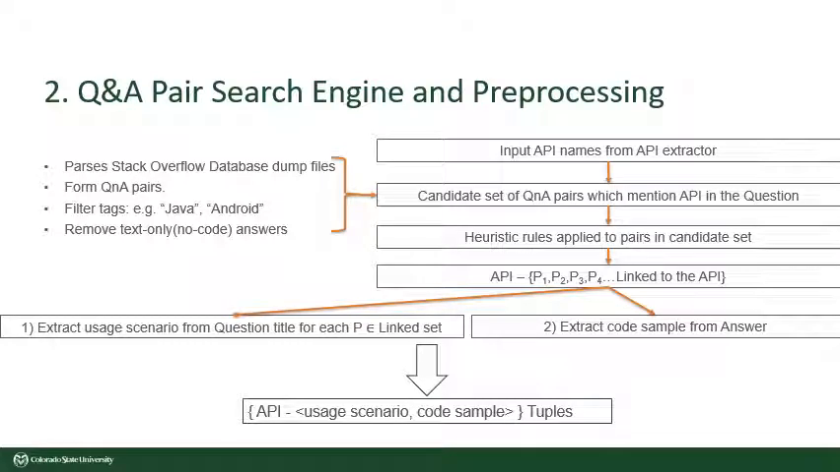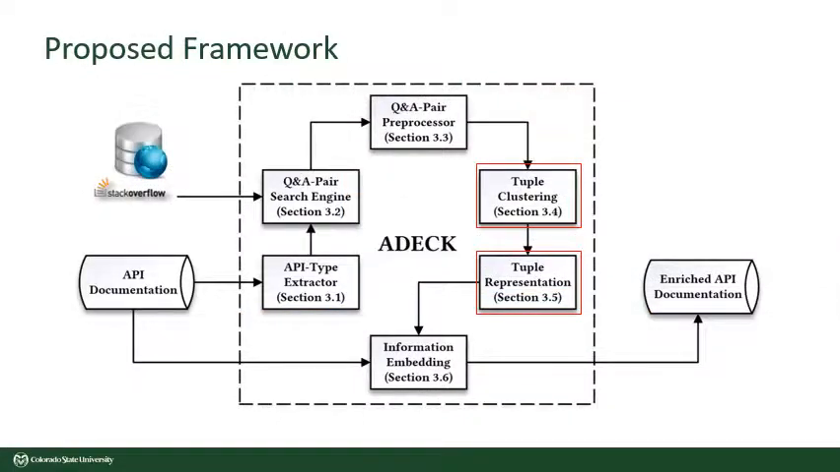This module parses the Stack Overflow database dump files to generate question and answer pairs. These pairs are filtered based on tags and other conditions. They are then combined with the input of the API extractor and checked against some heuristic rules to link the question answer pairs to the API names. It then uses keyword matching and regular expressions to extract usage scenarios from the question and code samples from the answers. These usage scenario and code sample pairs or tuples are then passed to the clustering and representation modules.